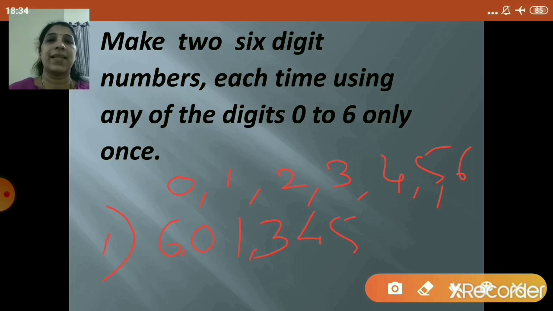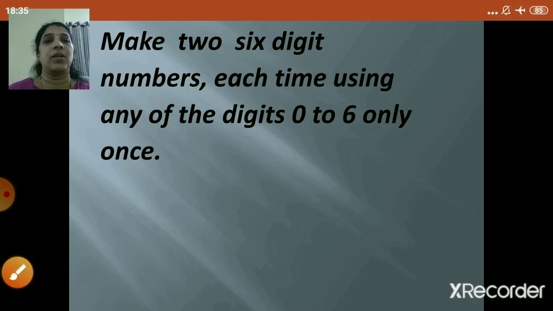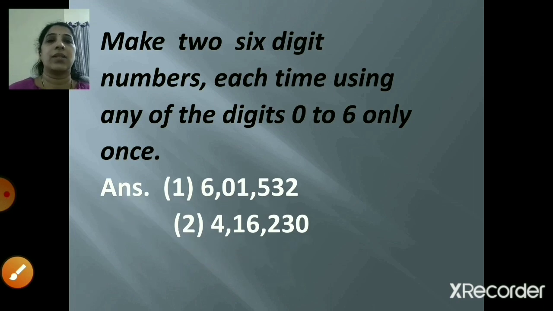So it will be 6,01,345. So like this you will make the second number also by taking any of the numbers between 0 to 6, right? So these are your answers. These I have taken. You can also make the numbers of your choice, but it should be 6 digits. So count and see whether they are 6 digits, right children? So let's move to the next question.